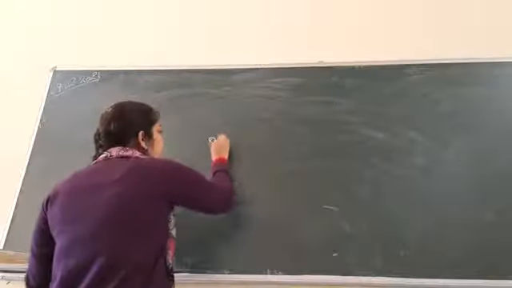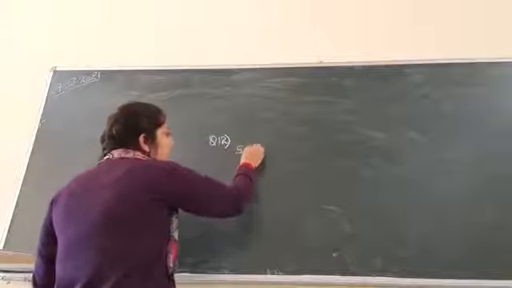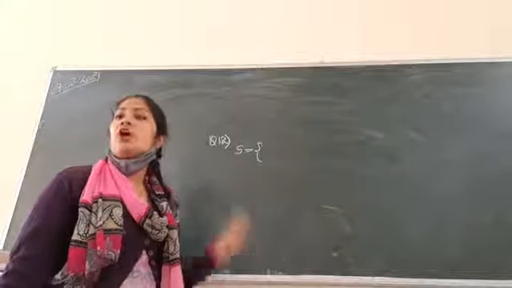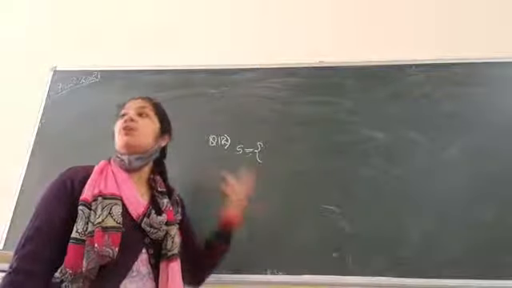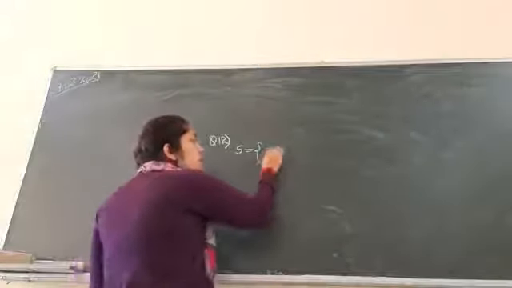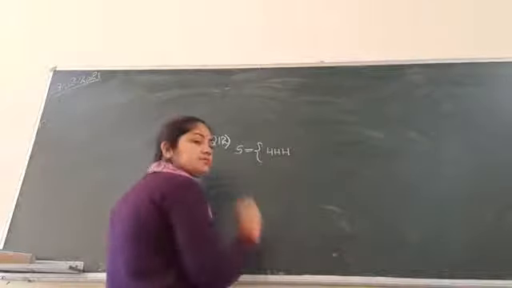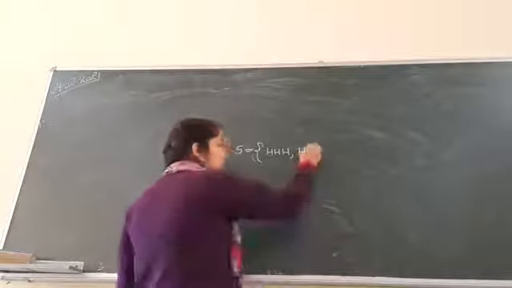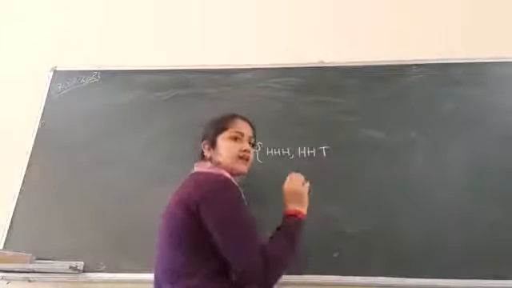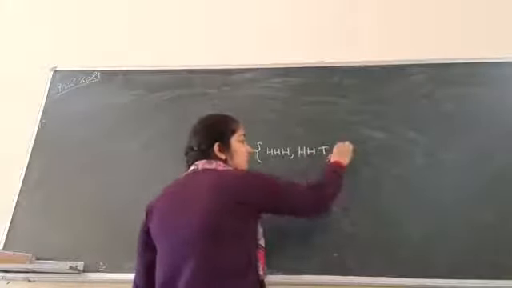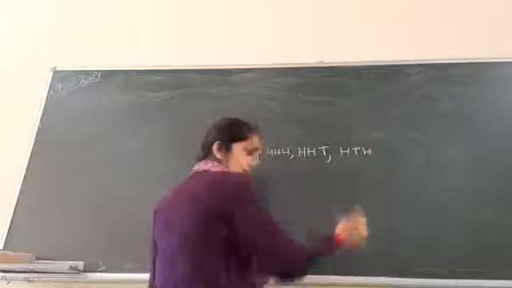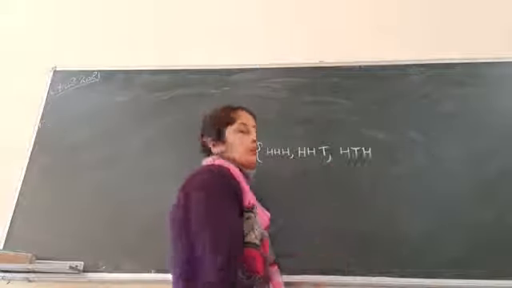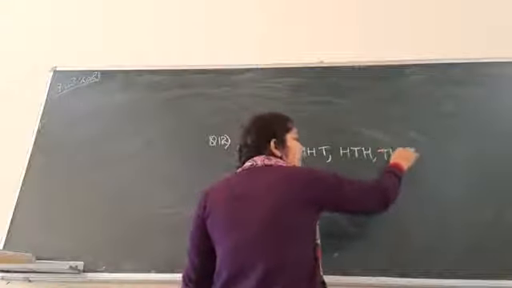This is question number 12. So it means we have to write our sample space. Sample space means set of all possible outcomes, जो possible है. तो क्या आएगा आपका? या तो तीनों कॉइन्स में क्या आएगा? हेड हेड हेड, या तो फिर फर्स्ट कॉइन में हेड, सेकंड में भी हेड और थर्ड में टेल. और नाउ विल ब्रिंग दिस टेल इन बिटवीन. हेड टेल हेड, ये भी हो सकता है that first and third coin will have head and second coin will have tail, or you can have tail head head, right?